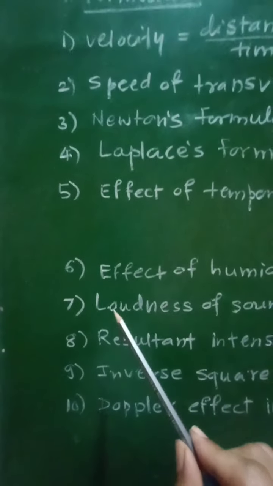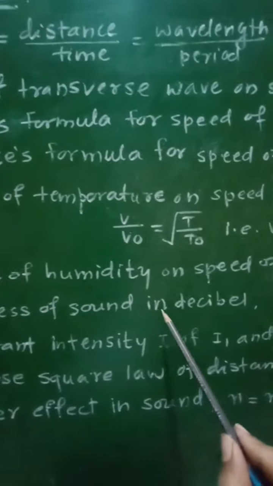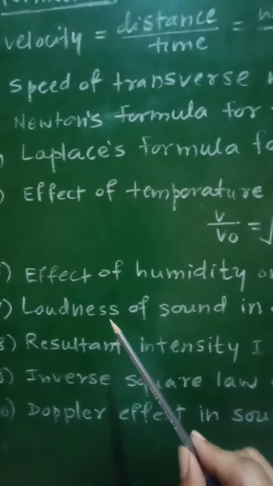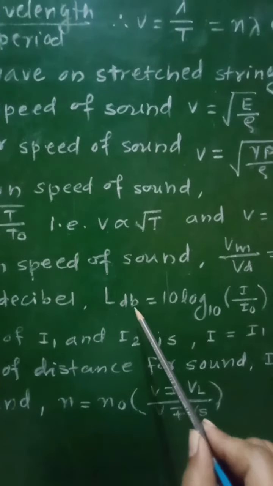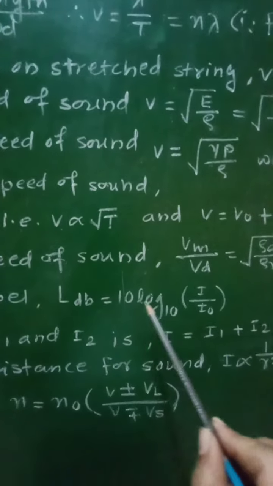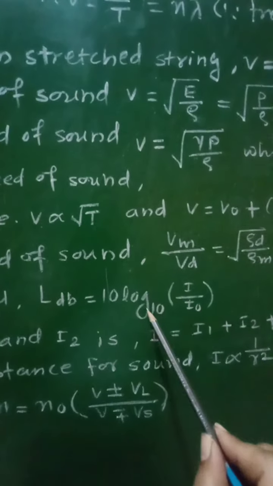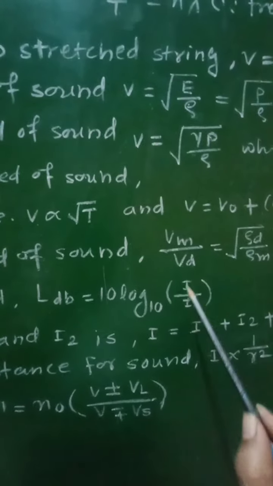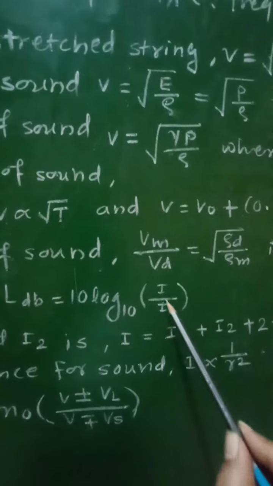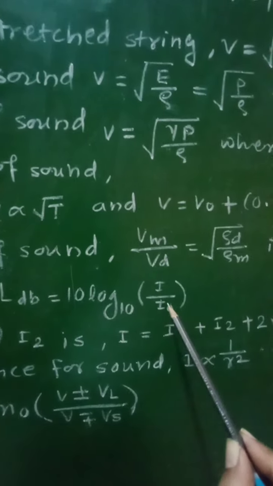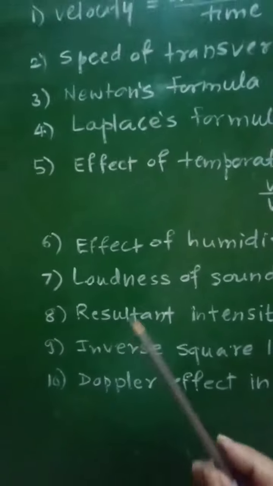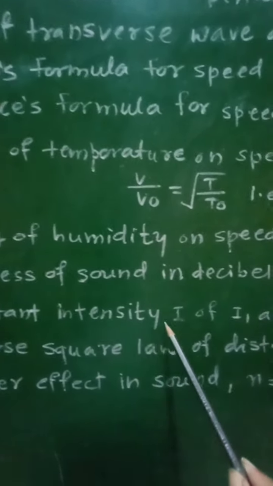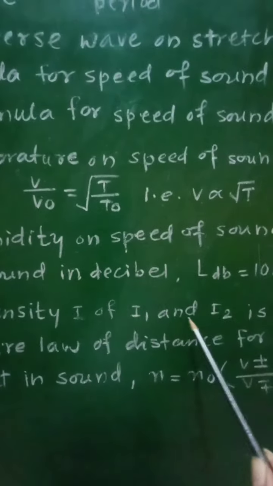Then we will go for next formula, that is seventh formula gives loudness of sound in terms of decibel. Loudness of sound in decibel, that is L dB equal to 10 log I by I0 to the base 10, where I0 will be the initial intensity, I will be the final intensity.